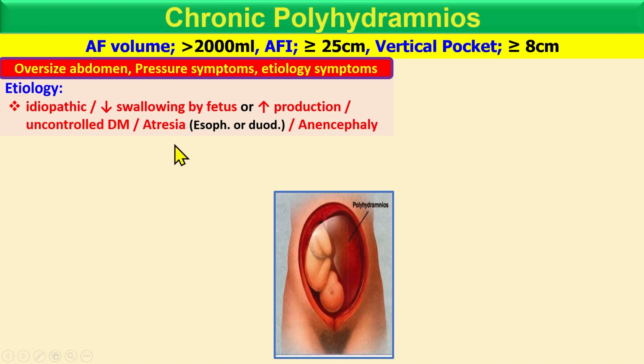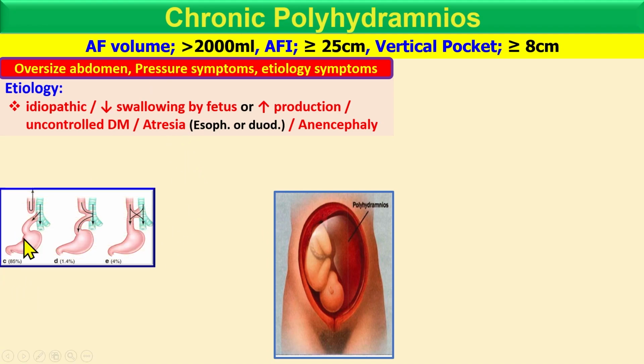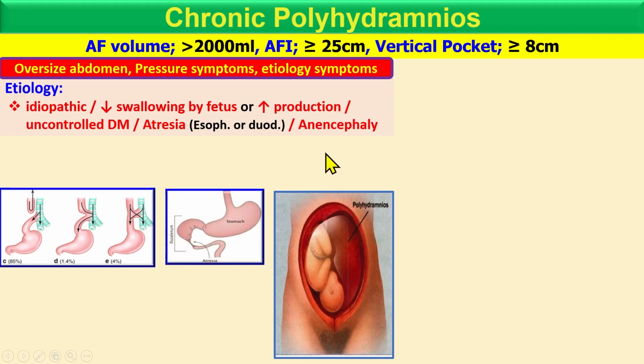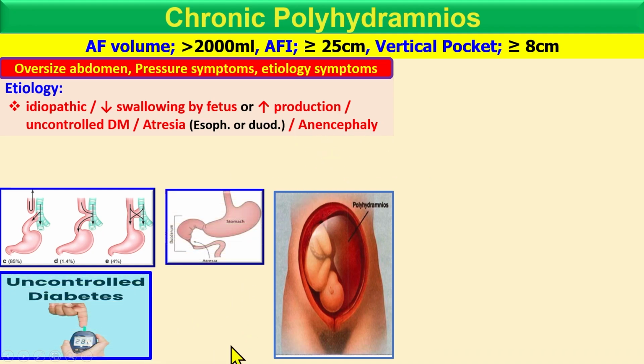And if there is atresia, atresia means the baby cannot swallow the amniotic fluid, so this will increase the amniotic fluid in the amniotic cavity, which leads to polyhydramnios. Or there is anencephaly.